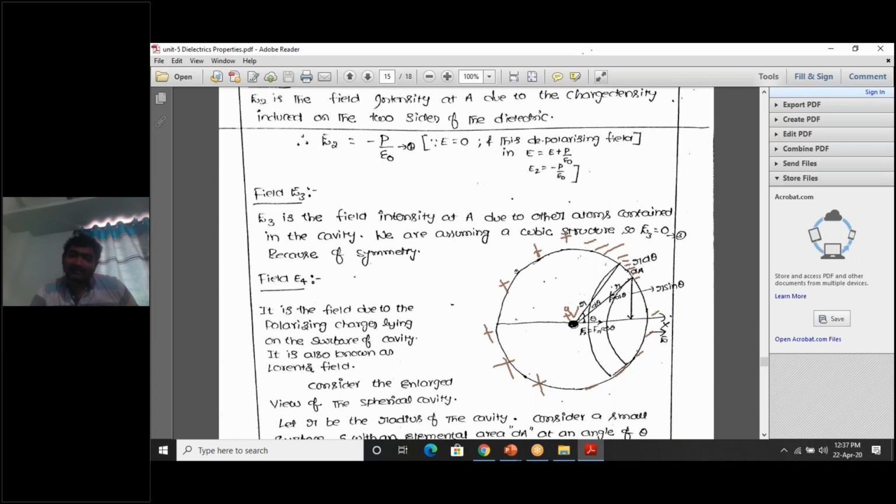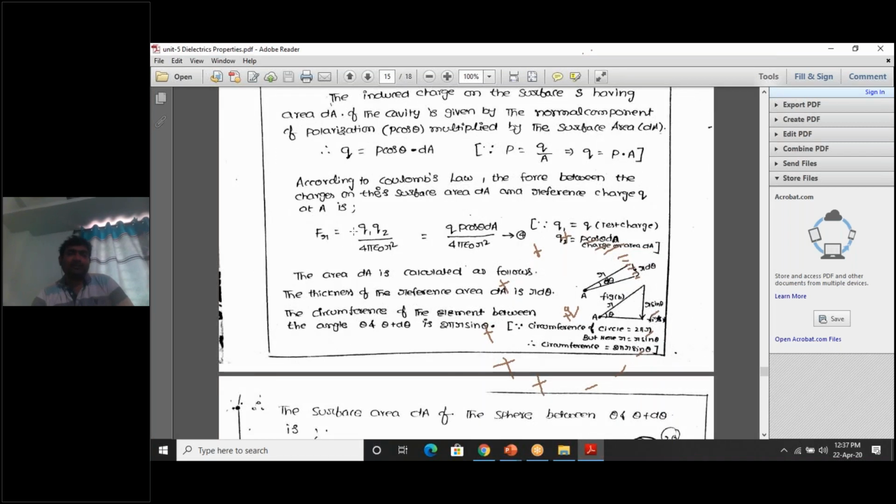What is R? Small r is the radius of the spherical cavity. Obviously, the distance between the negative and positive charge becomes r. So this is a positive charge and this is a negative charge. The force of attraction between these two charges is Fr, the resultant force, equal to Q1 Q2 by 4 pi epsilon naught R square.